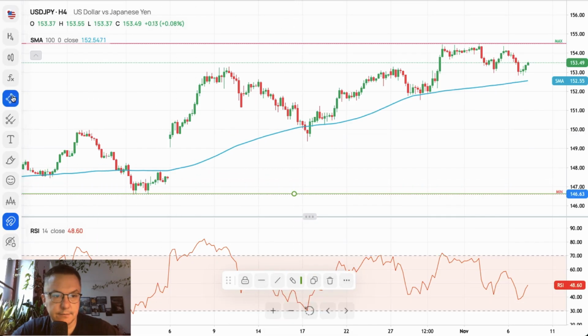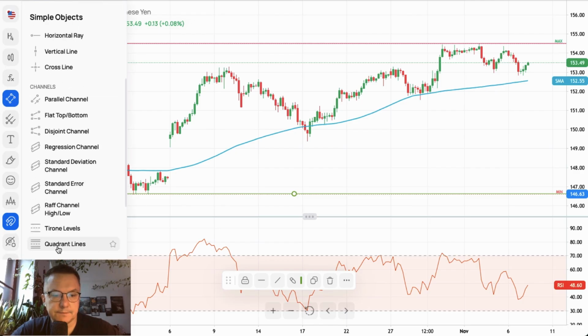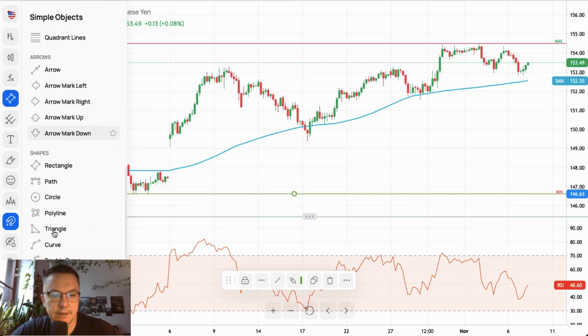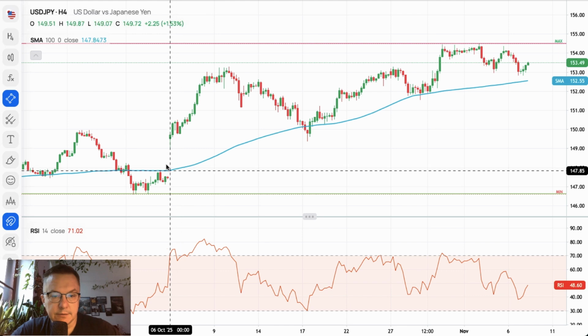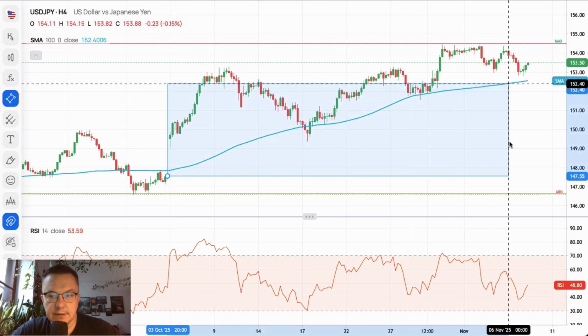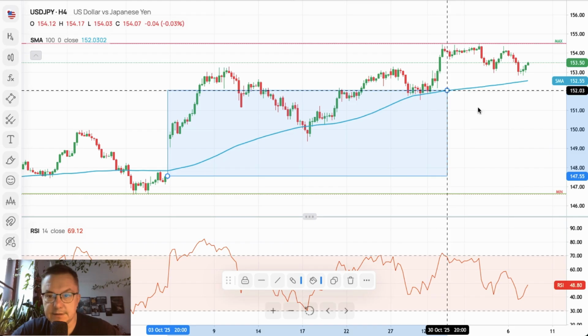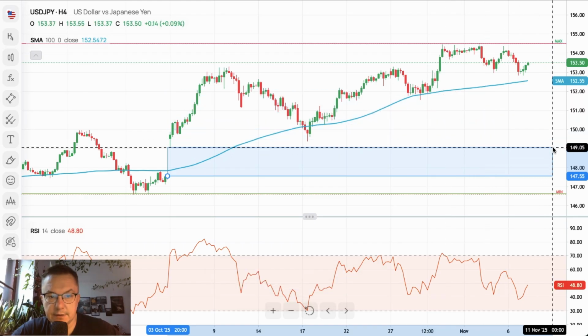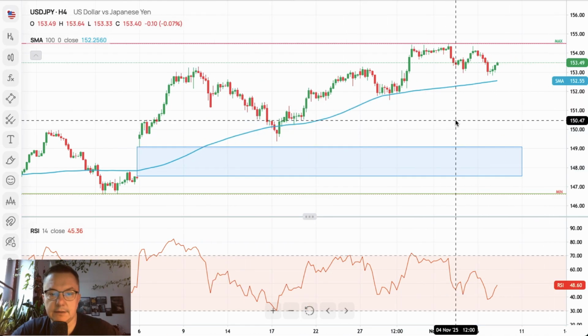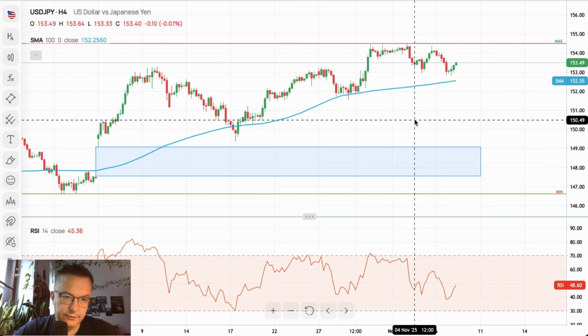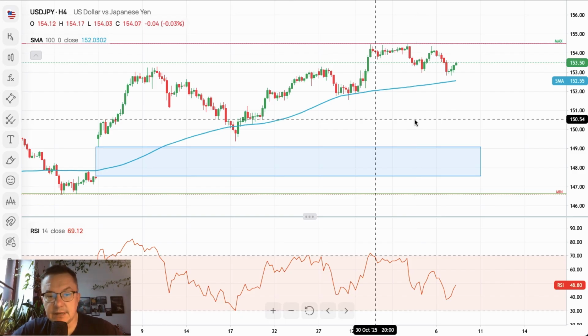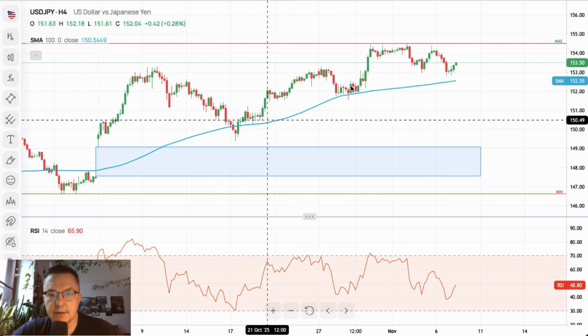So let's just place the rectangle again to remind you guys that there is still a gap. Let me just remove the magnet. There is still a gap that has not been filled yet, and it remains quite attractive for the bears. Nevertheless, so far the market keeps moving higher.